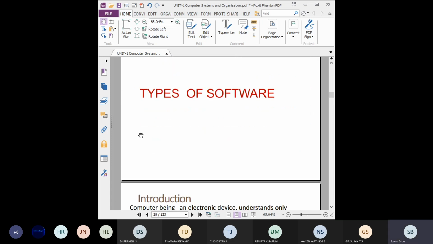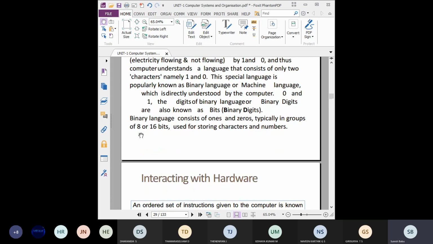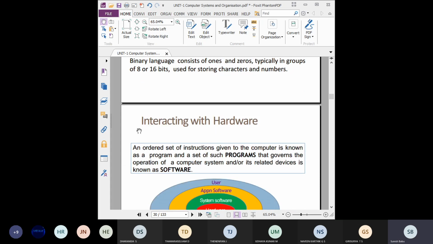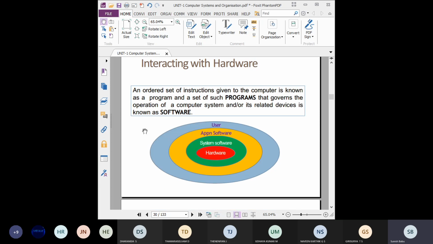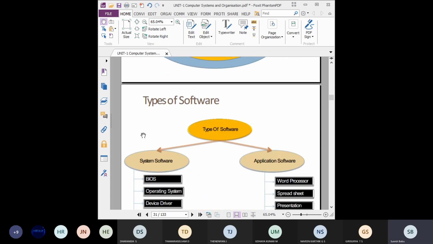Then the types of software. This is a very, very important question. In this first chapter, students, software is the most important topic. Software and operating system. So why do we need software? What is software? What are the different types of software? And what is hardware?